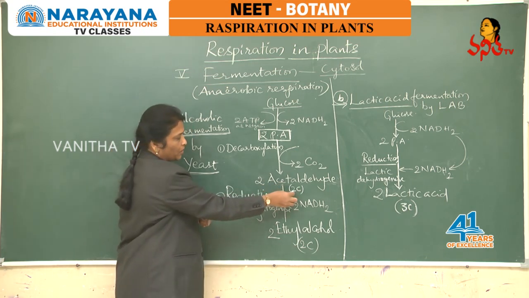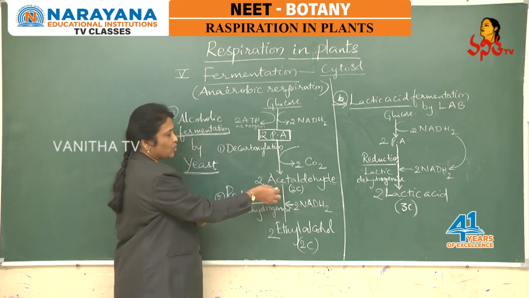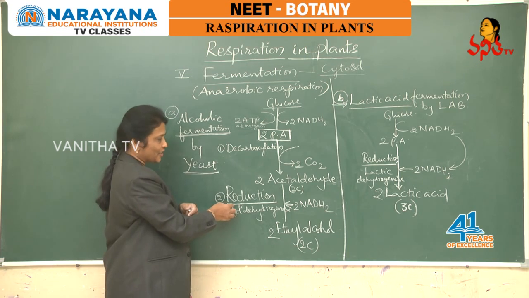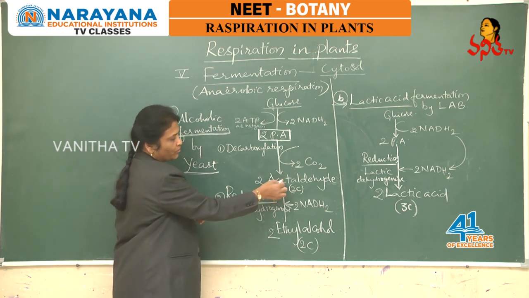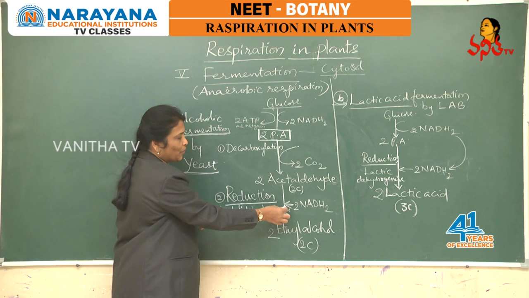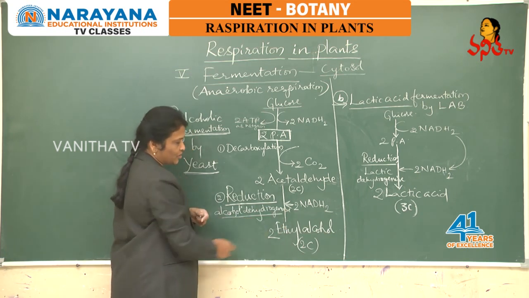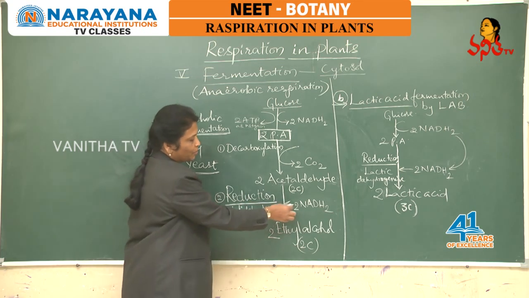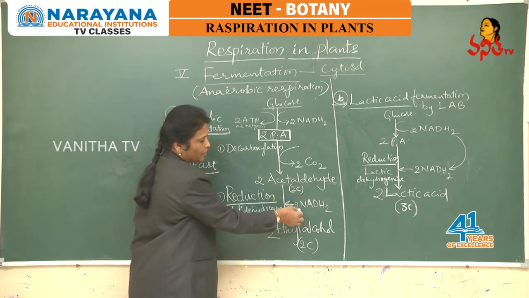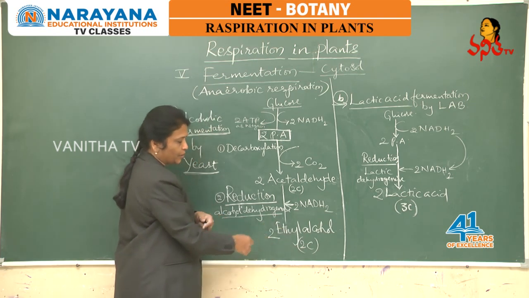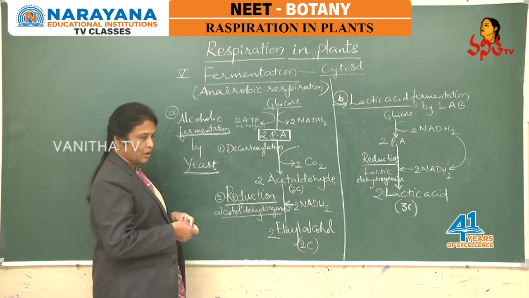This 2 carbon compound acetaldehyde is now the substrate for the second step of fermentation, that is reduction. So 2 molecules of acetaldehyde undergo reduction in the presence of the enzyme alcohol dehydrogenase, utilizing the reducing power, that is 2 molecules of NADH, and are finally converted into 2 molecules of ethyl alcohol.